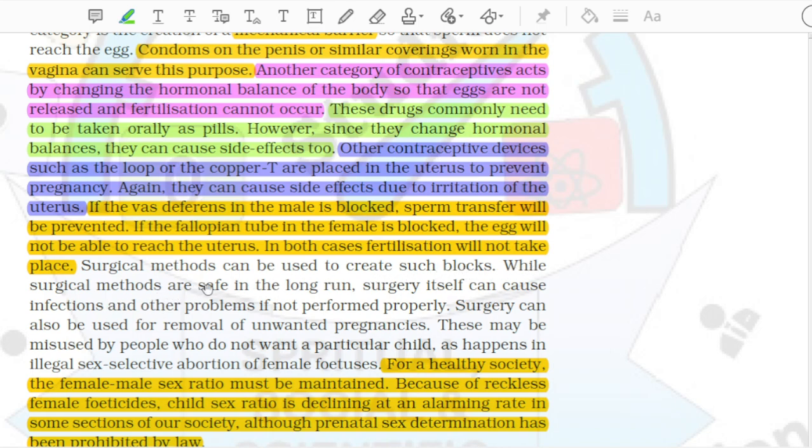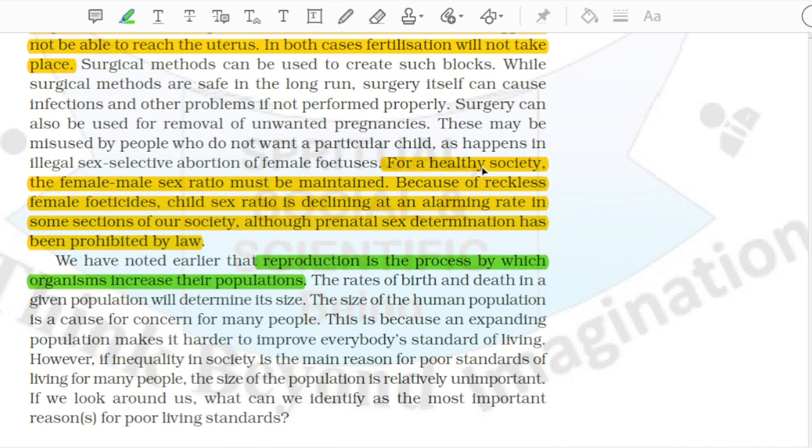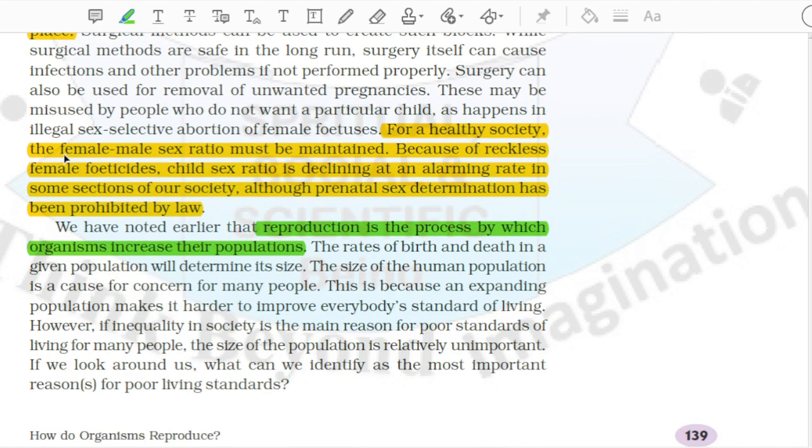While surgical methods are safe in the long run, surgery itself can cause infections and other problems if not performed properly. Surgery can also be used for removal of unwanted pregnancies. These may be misused by people who do not want a particular child, as happens in illegal sex-selective abortion of female foetuses. For a healthy society, the female-male sex ratio must be maintained. Because of reckless female feticides, child sex ratio is declining at an alarming rate in some sections of our society, although prenatal sex determination has been prohibited by law.